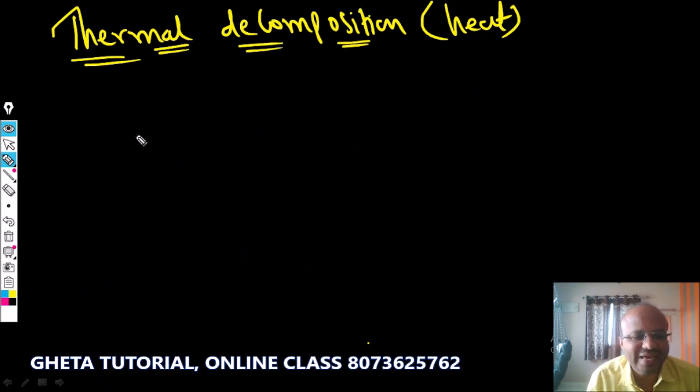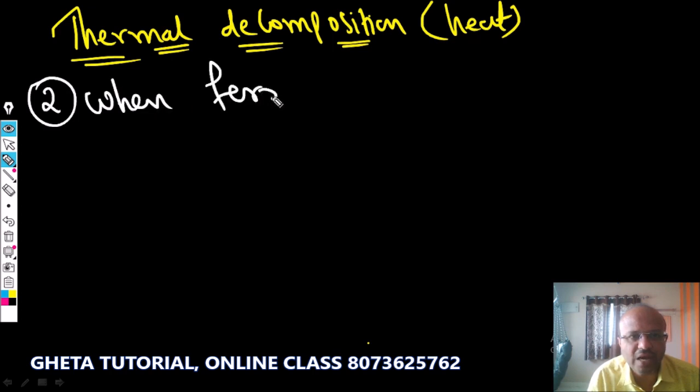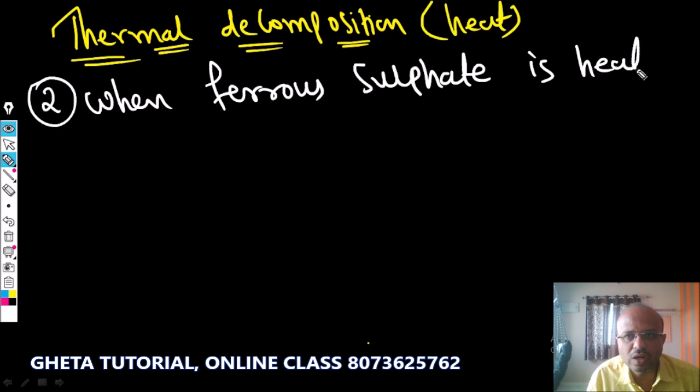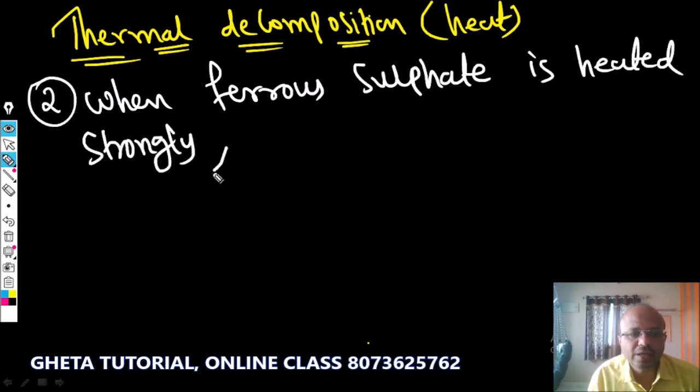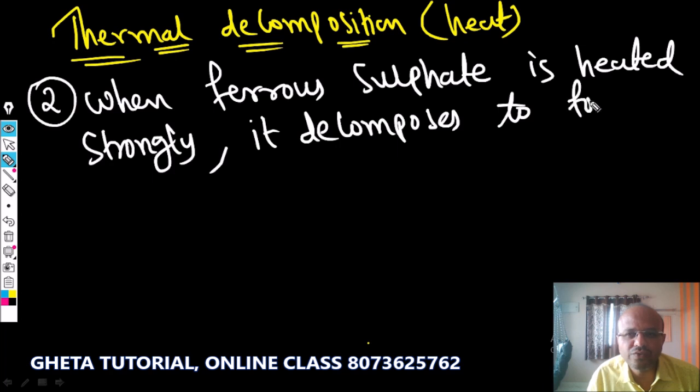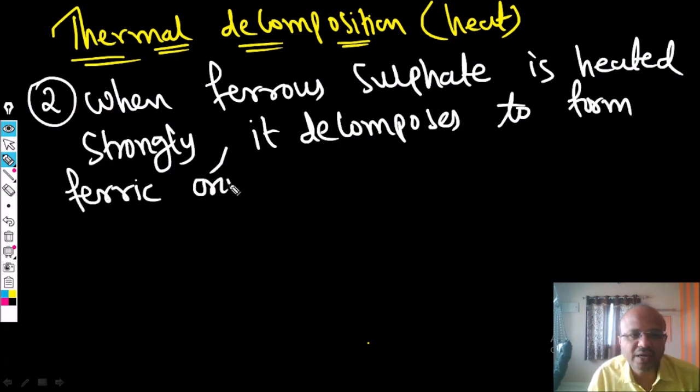Ferrous sulfate, the formula is FeSO4. So here, when ferrous sulfate is heated strongly, then it decomposes to form what? It forms ferric oxide.